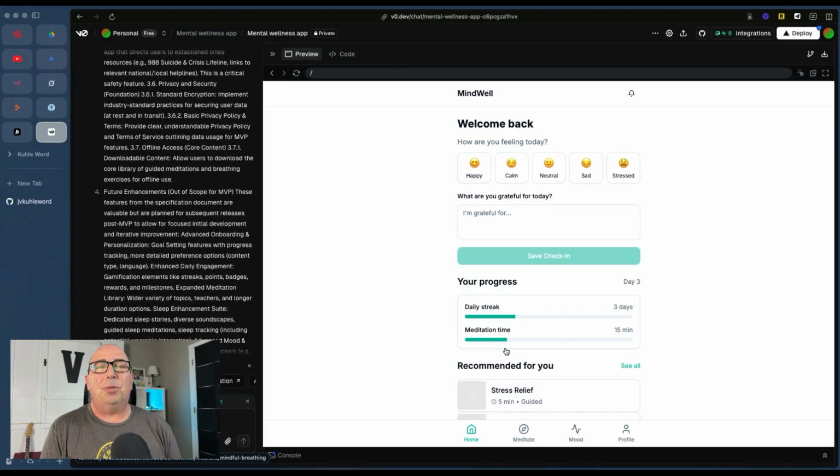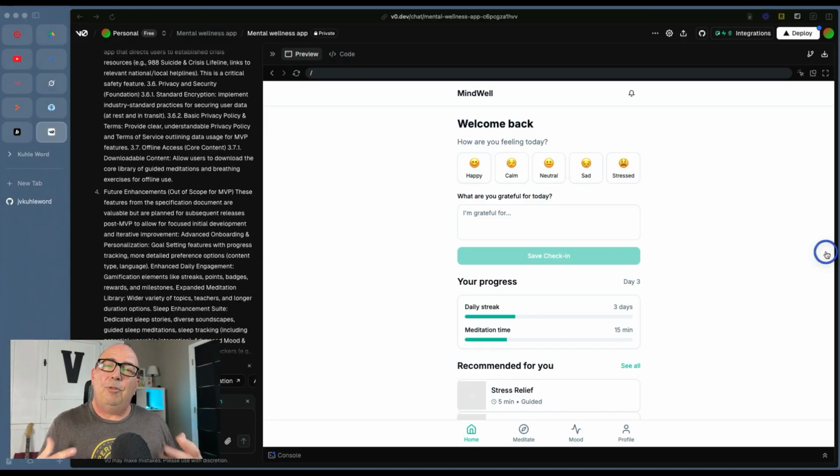And that is the key of what we're trying to get to, that minimum viable product, that minimum viable experience. From here, we've got the front end. We've got an app that's pretty cool, I think. And so now we can build the back end, make it fully functioning, and then later deploy it.